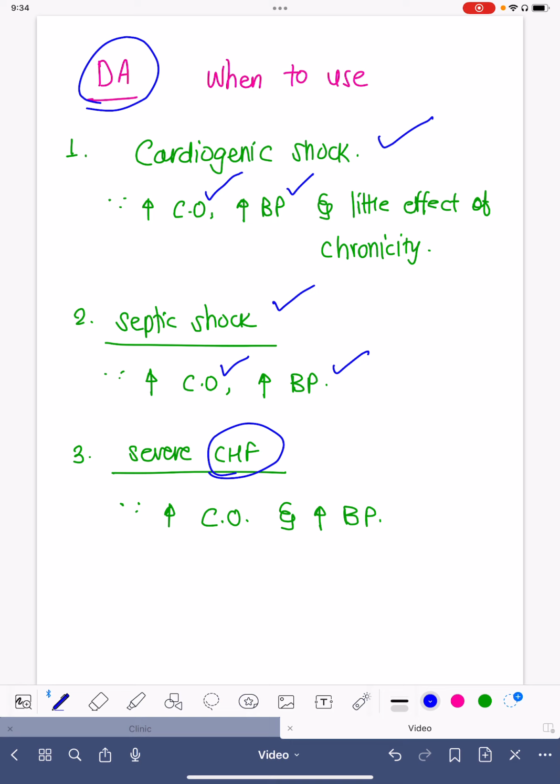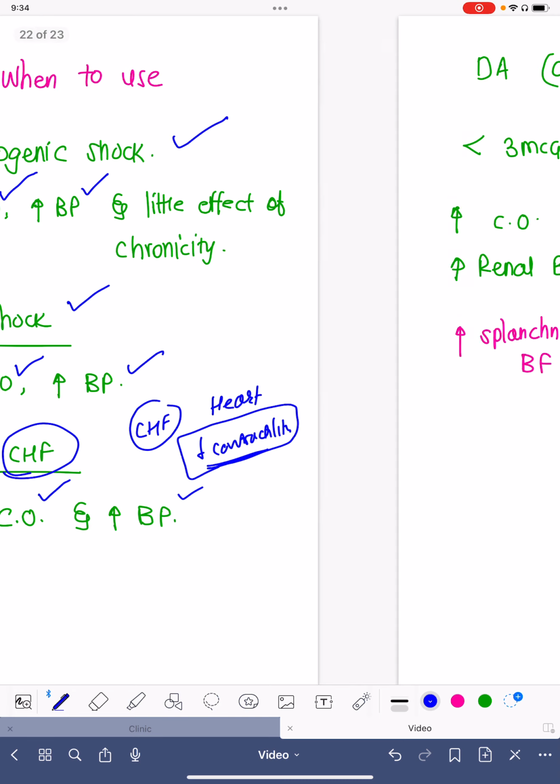and in severe congestive heart failure, because in CHF, very commonly the heart failure component will reduce the contractility of the heart, and as there is reduced contractility, blood pressure can be poor or the patient may have hypotension. That component will be helped by dopamine. This component of reduced contractility will not be helped by vasopressin or noradrenaline. That is the reason why it can be used with noradrenaline and vasopressin at lower dose to increase the contractility, to increase the cardiac output, and to increase the blood pressure.